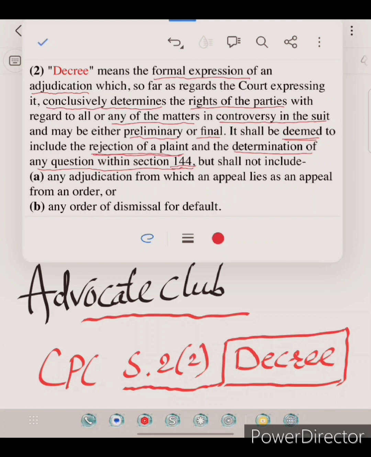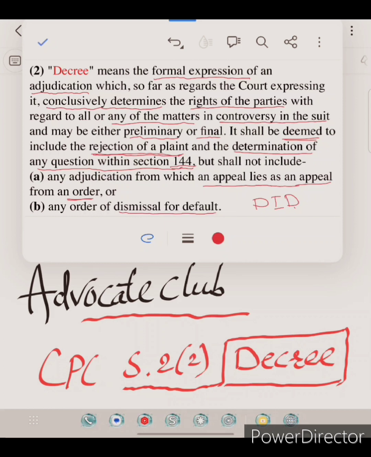A decree does not include the following. What? First, any adjudication from which an appeal lies as an appeal from an order. And second, any order of dismissal for default. So those two are exceptions and are not included in decree.